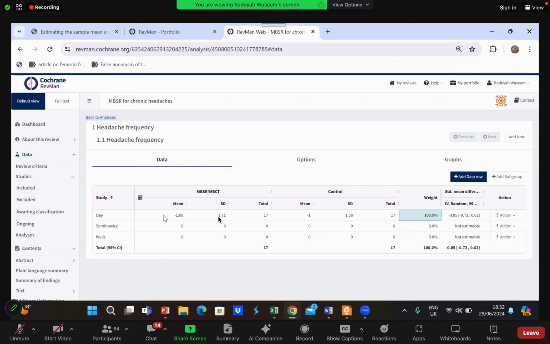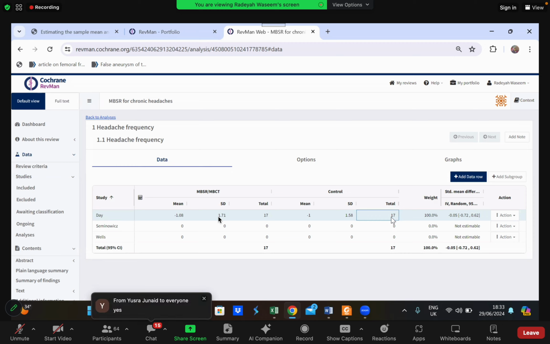For the intervention group, I have added the values directly of the mean, standard deviation, the total, and also for the control group. Do you guys understand this now? Yes, and I do not calculate the changes myself. Do you guys understand what we have done now? Is this clear to you guys? Any confusion, guys? Guys, come on, please wake up. Any confusion, you can stop me.